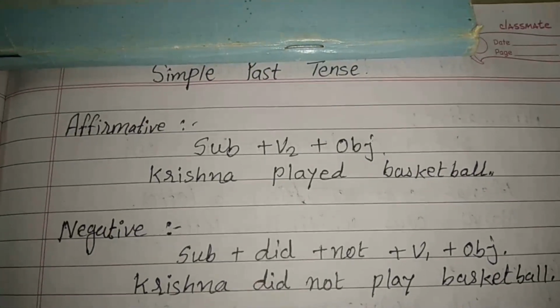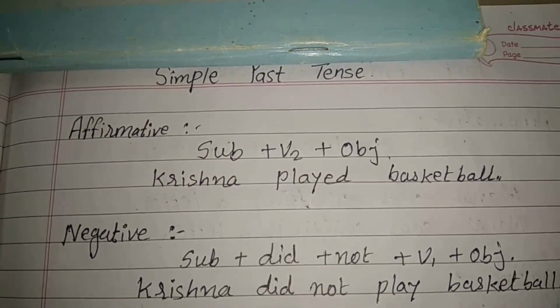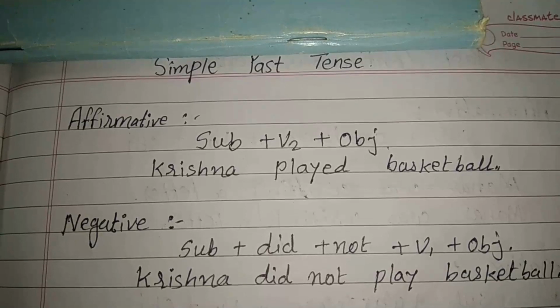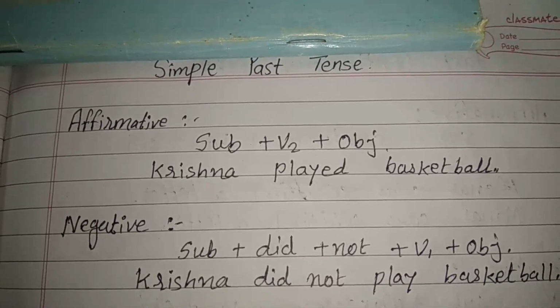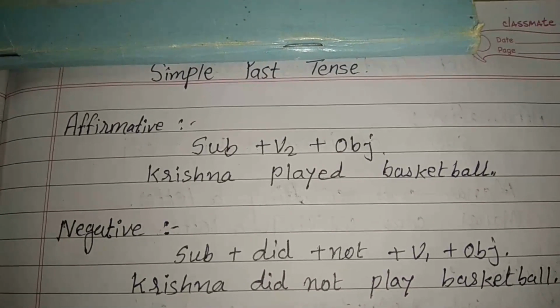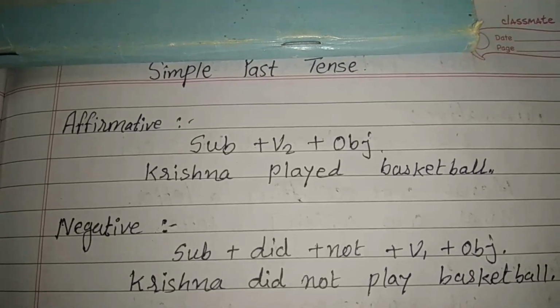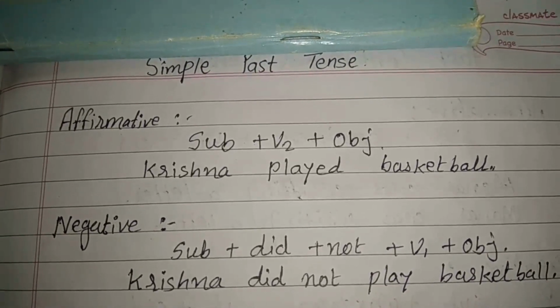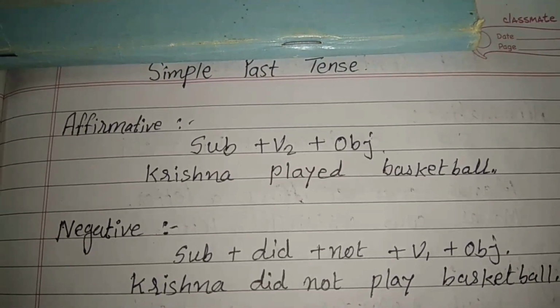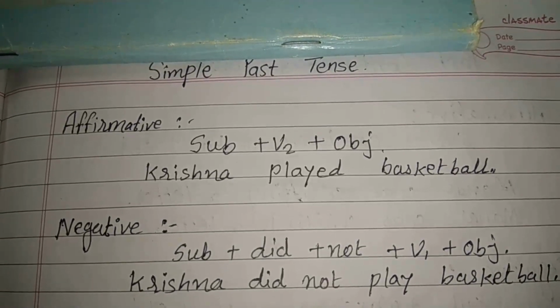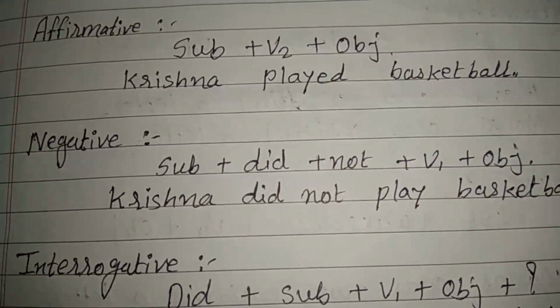Affirmative sentence. To make an affirmative sentence, we have to use the format subject plus V2, it means the past form of the verb, then object. The example is Krishna played basketball. Now let's see the negative sentence.